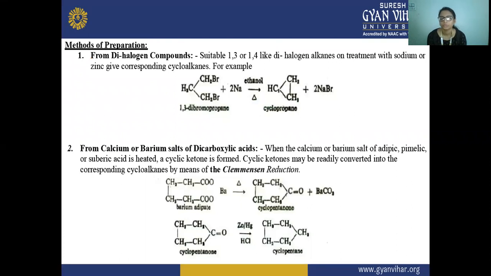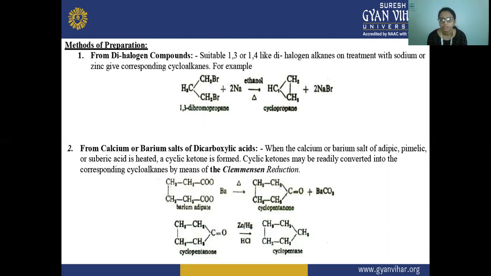Next is the method of preparation. How are cycloalkanes prepared, with the help of which reagents or catalysts do we treat the main compound? First is from dihalogen compounds, meaning two halogen atoms are present in the compound.